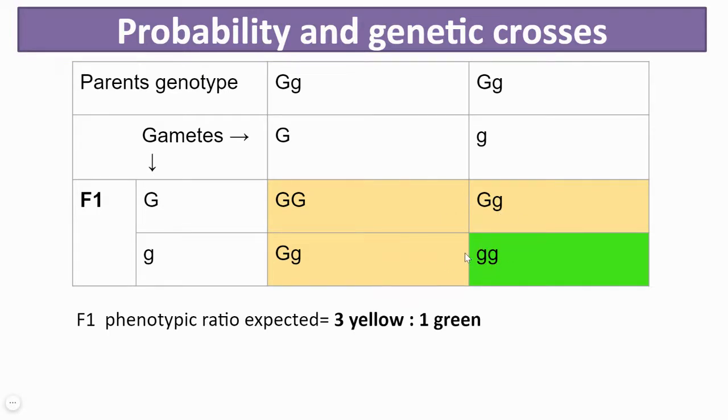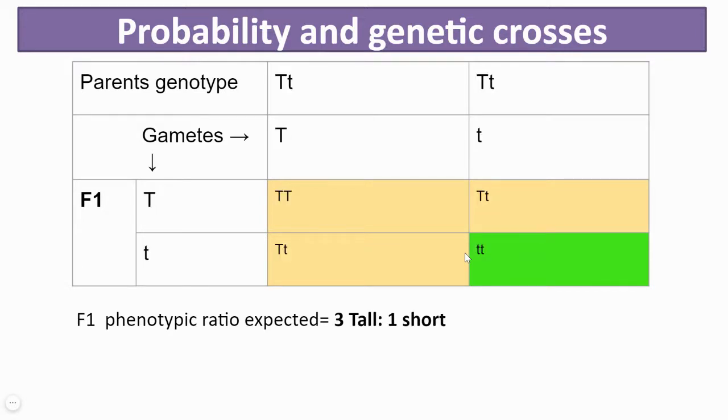So here we can see that the F1 phenotypic expected ratio is 3 yellow cotyledons to 1 green. That means there will be a 75% chance that the offsprings will have yellow cotyledons and a 25% chance of having a green cotyledon offspring. So this is the expected ratio.